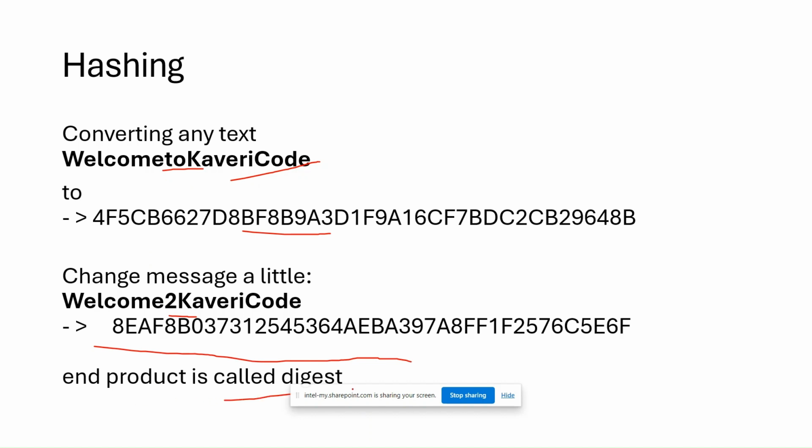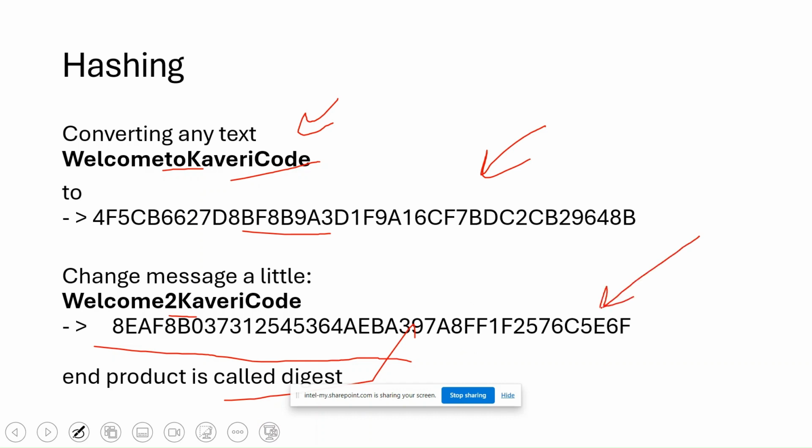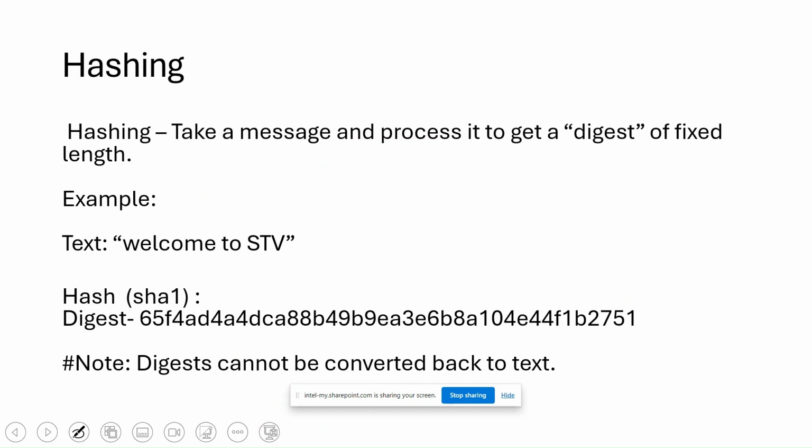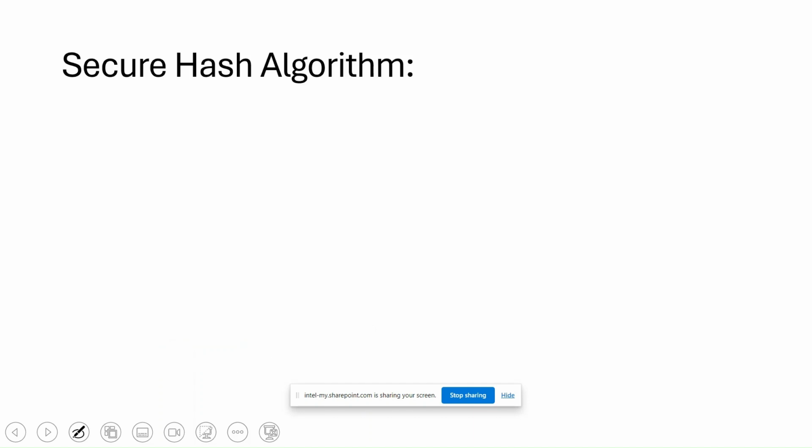So your digest changes completely, and it is therefore very difficult to predict what it actually means. Let's say if you have this and you have this, and then I give you this, you can't predict this. So it's basically a process, and the output is called a digest, and that is of a fixed length. This is the SHA-1 of "welcome to STV". So now, secure hash algorithm.